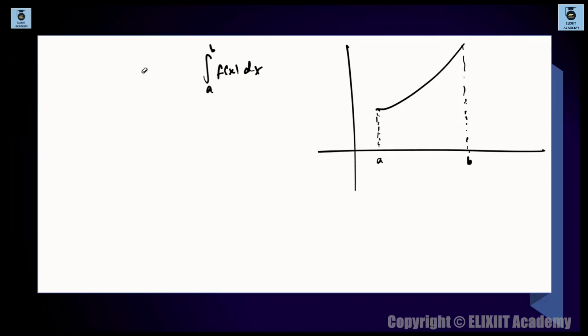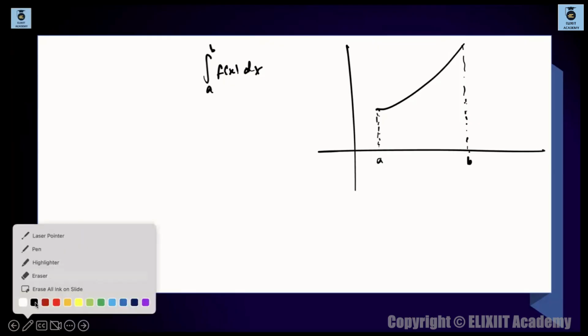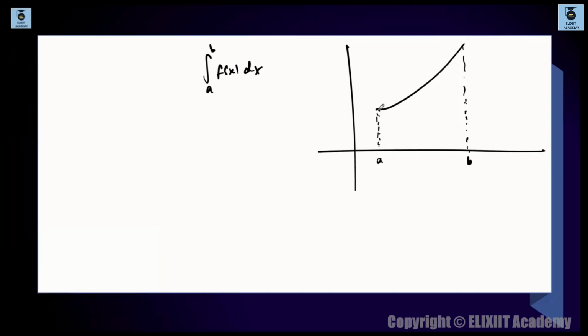So what I'm trying to do over here is generate some sort of relation between integration and summation. I'll divide this region. Basically, we are taking the area in this interval A to B. I'll try to divide this particular region into small strips over here.